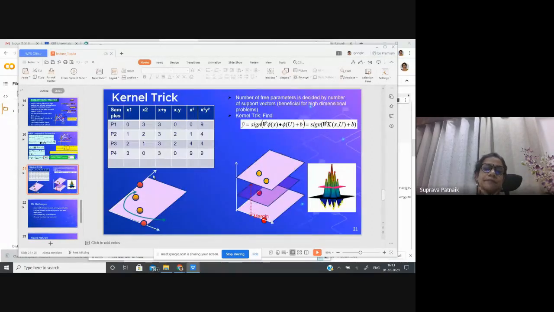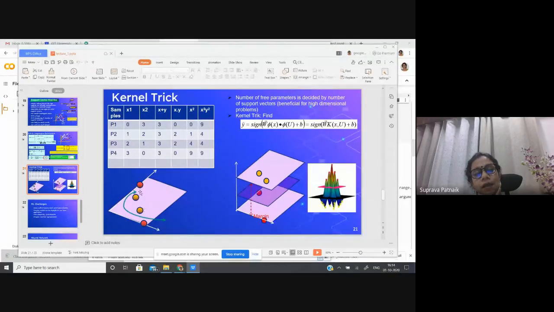Yeah, this particular one. Where I said that x1 and x2 are 0 3, 1 2, 2 1, 3 0. If I plot them on a 2D space, taking x1 along one axis and x2 along another axis, I get these points. If I say out of this, P2 and P3 are the orange class, P1 and P4 are the red class, then I cannot draw a line to separate the orange samples from the red samples.